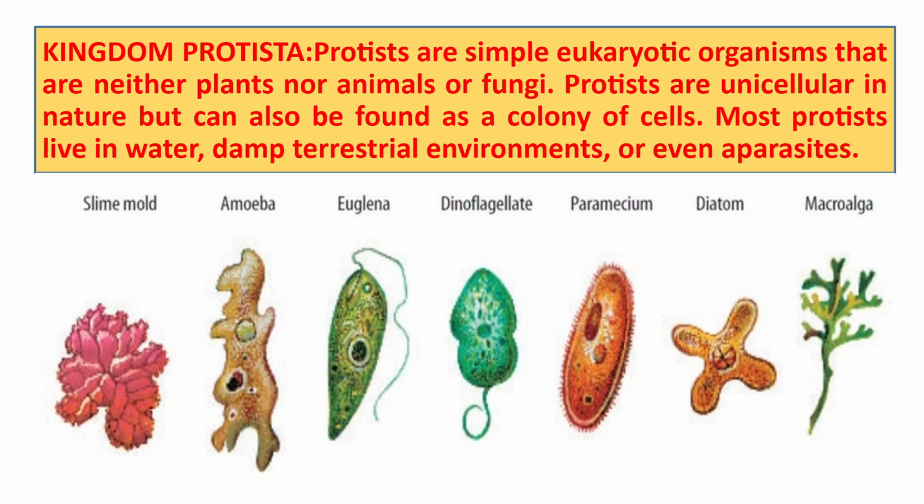You can see some examples of Protista: slime mold, amoeba, euglena, dinoflagellate, paramecium, diatom, macroalga. All these are the examples. You can see the variety in shapes. So many varieties are there, and all these are examples of kingdom Protista.